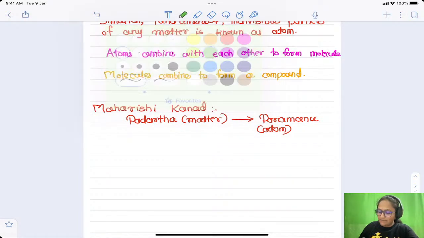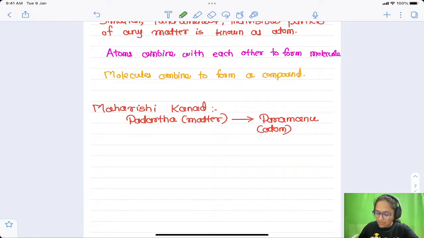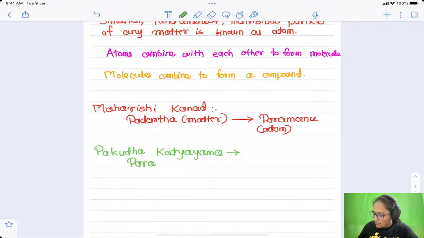Okay, then the next scientist is again an Indian philosopher, and the name is Pakudha Katyayana. What he told us is that these Paramanu are continuously undergoing processes to form the padartha in nature.